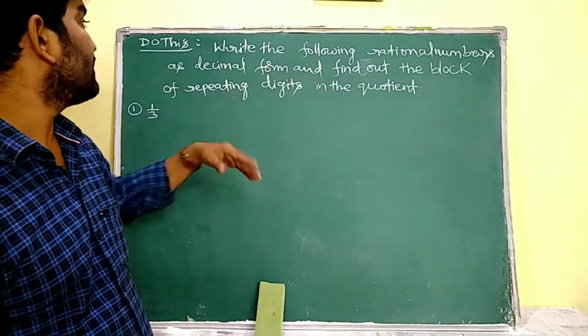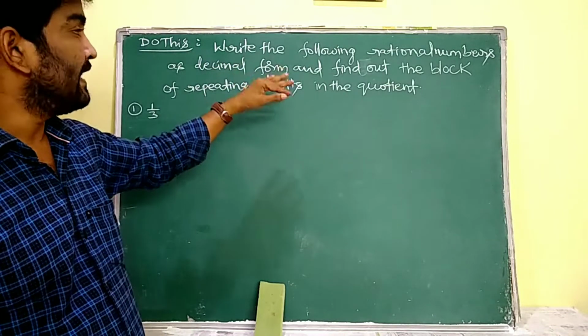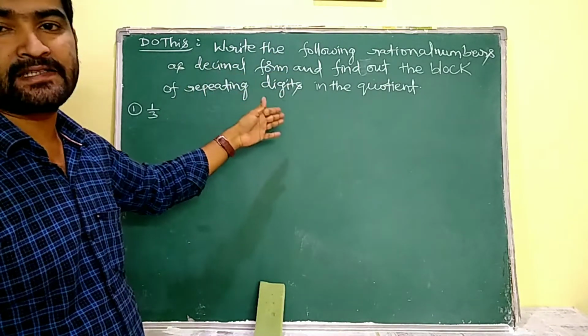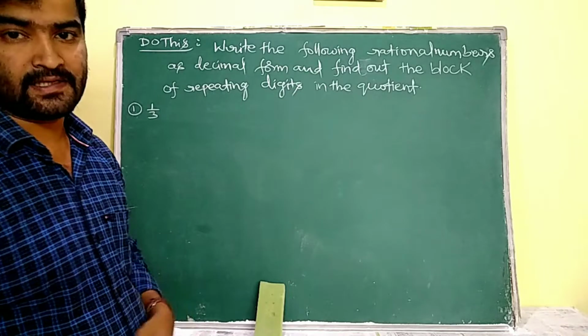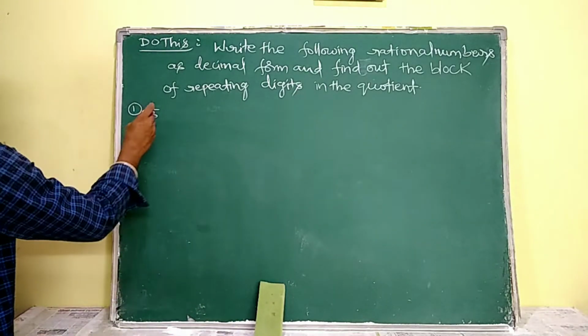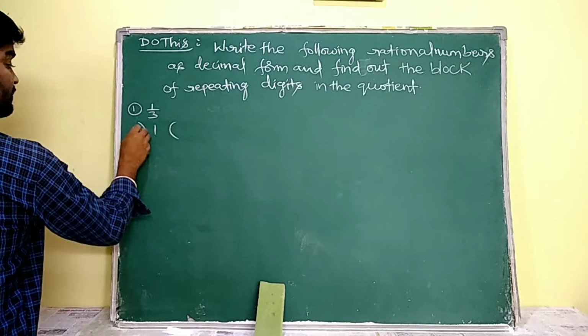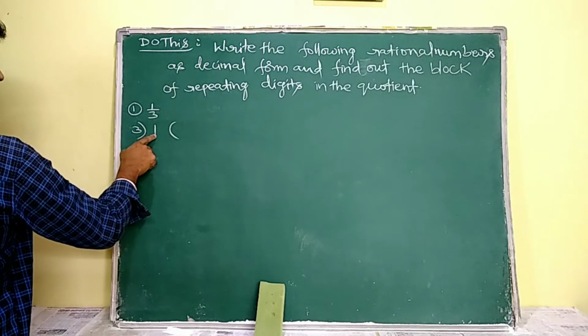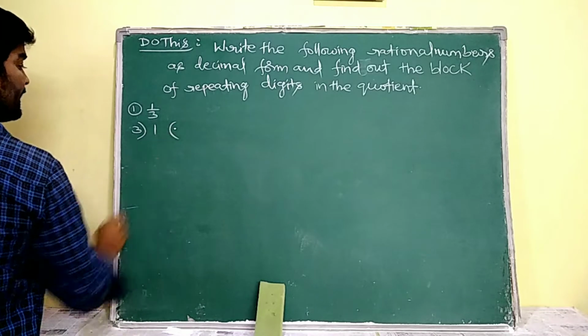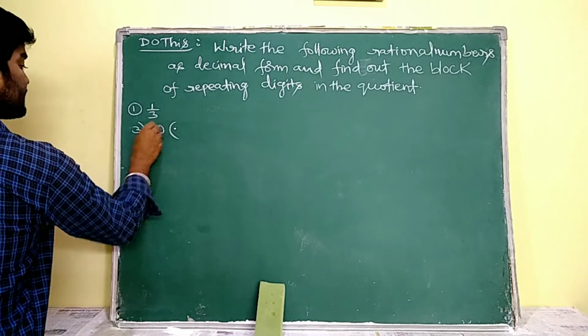Write the following rational numbers in decimal form and find out the block of repeating digits in the quotient, it is asking. Firstly, 1 by 3 he gave. So we have to divide 1 by 3. 3 cannot divide 1, so write the decimal point. Then it becomes 10.